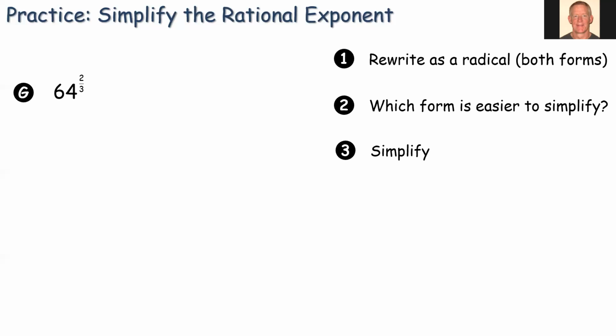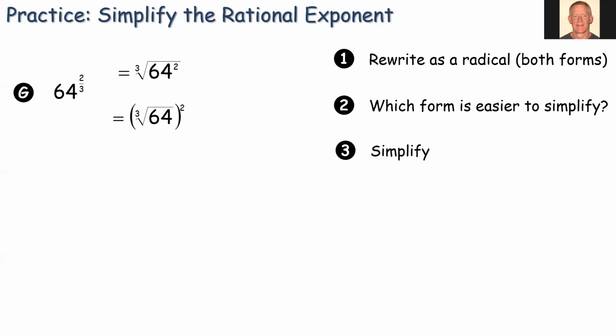All right, let's try a couple more here. A little more complex, 64 to the 2/3 power. So we're going to rewrite this in both forms and then ask ourselves, which form do you think would be easier to simplify? Do we want to take 64 and square it, then find the cube root? Now, 64 to the 2nd power is going to be a very large number.